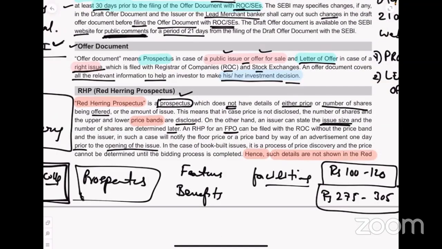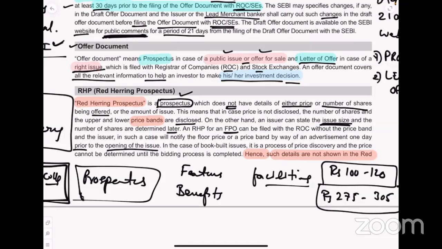Of course, these basics you may be knowing, but still we need to understand. RHP for an FPO, that is further public offer, can be filed with ROC without the price band, and the issuer in such a case will notify the floor price or a price band by way of an advertisement 1 day prior to the opening of the issue. In the case of book building issues, it is a process of price discovery, and the price cannot be determined until the bidding process is completed.